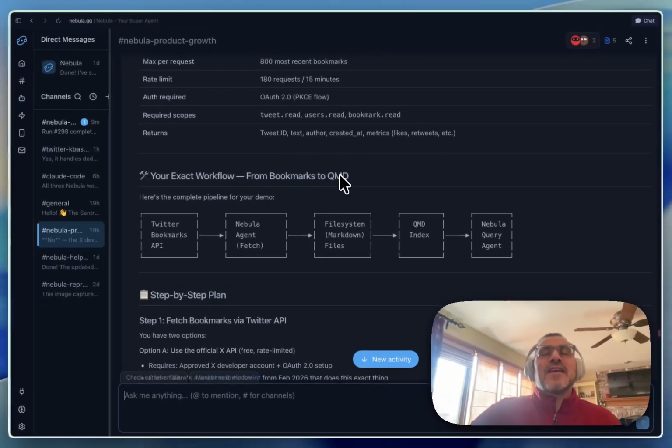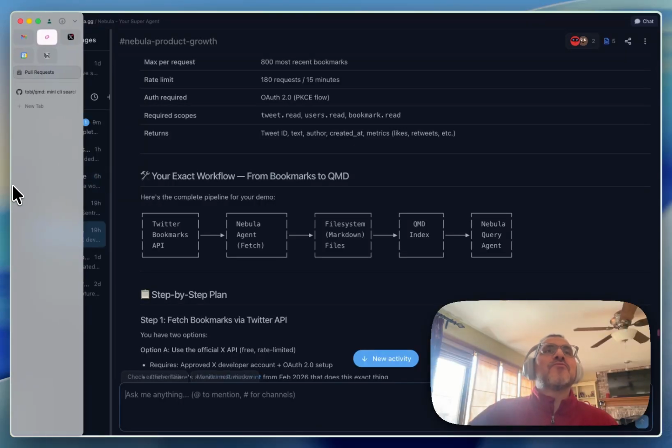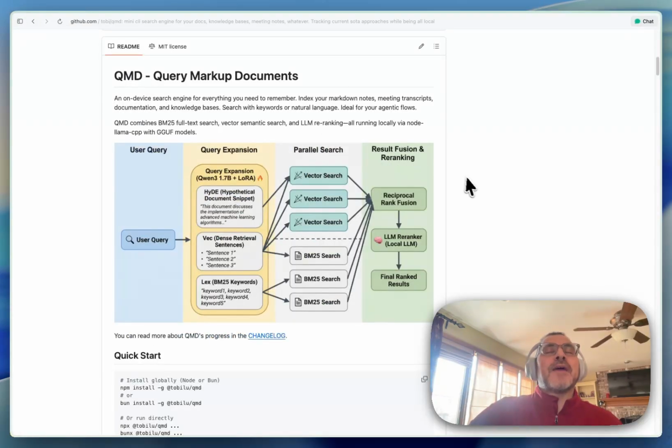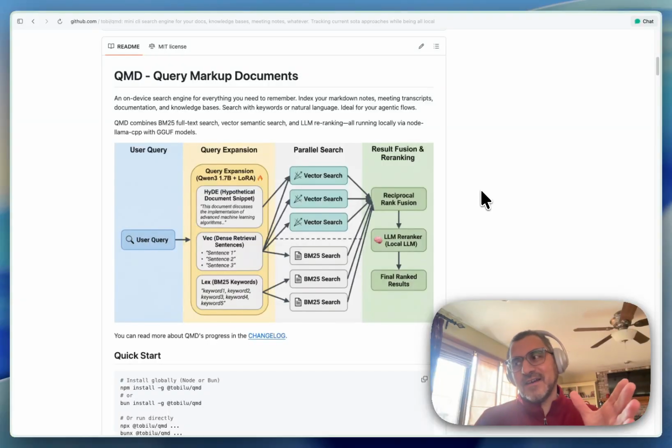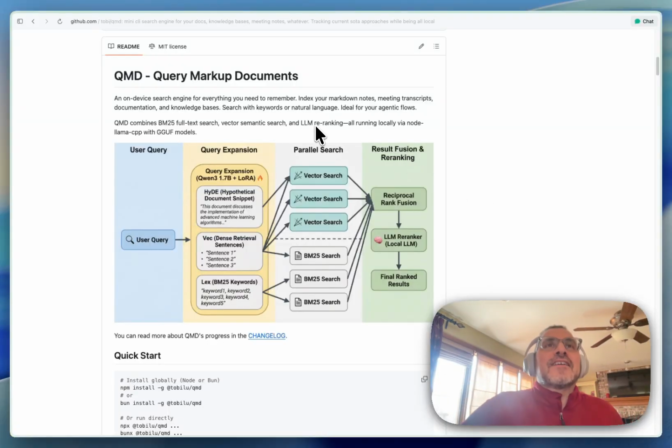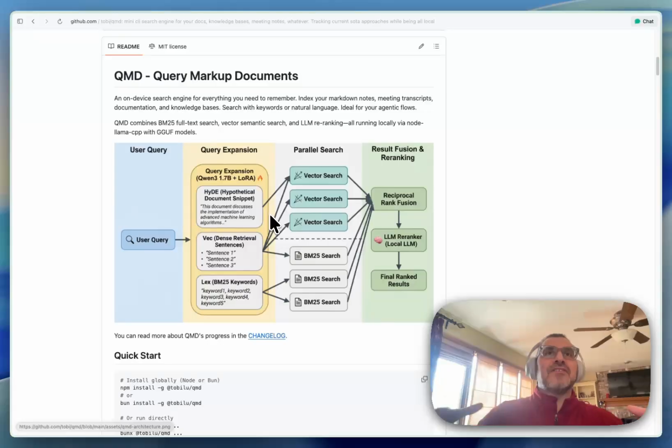So what is QMD? If those of you aren't familiar with it, it's a really, really cool tool. Actually written by Toby Lutke, who is the CEO of Shopify, of all things. I think it's the coolest thing, a company whose CEO is actually shipping code. Shout out Furqan. And so QMD is essentially like an on-device search engine.